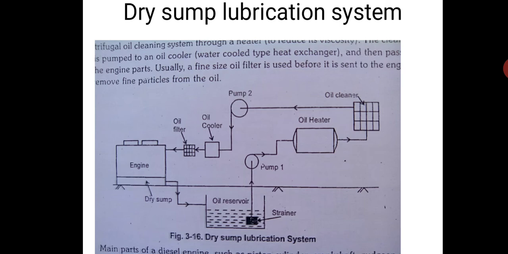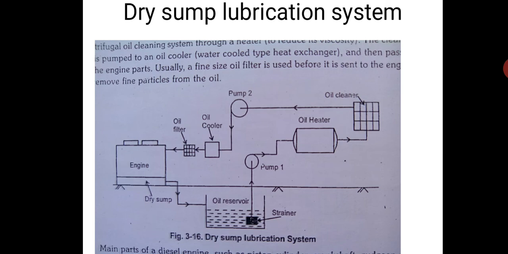And this oil reservoir shown here need not be like this. You can see it is shown below the ground level, so the CG of the engine is maintained very low and vibrations will be low. As I told, especially in racing cars the sump will not be there, so this reservoir can also be above.